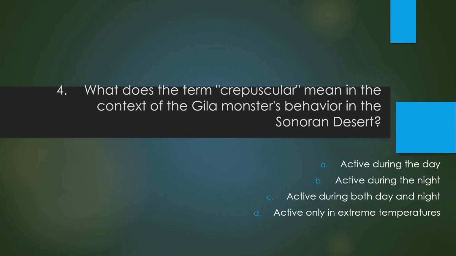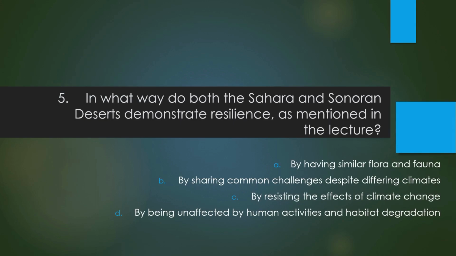What does the term crepuscular mean in the context of the Gila monster's behavior in the Sonoran Desert? Five. In what way do both the Sahara and Sonoran deserts demonstrate resilience, as mentioned in the lecture?